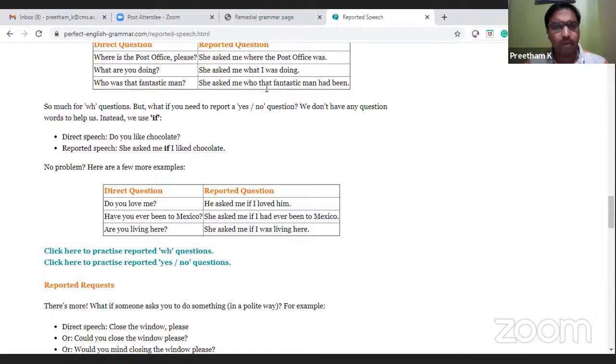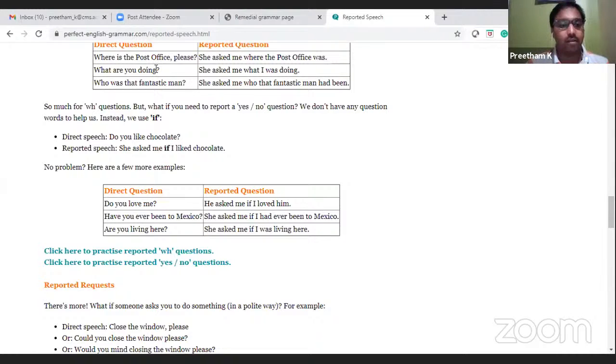Again, there could be various conversions from direct question to reported one. So much for WH questions, but what if you need to report a yes or no question? We don't have any question words to help us. Instead, we use if. So till here, we discussed converting direct questions into reported questions. But what about yes or no questions?